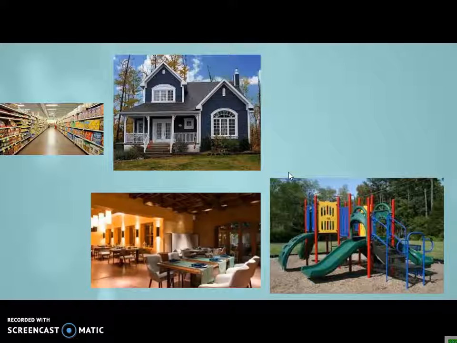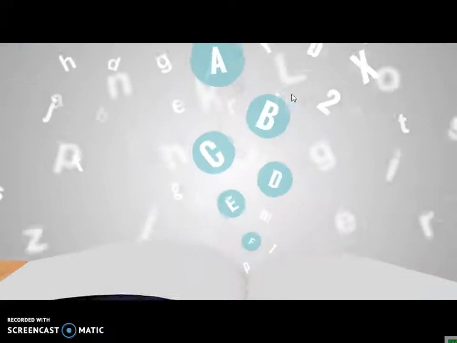We have nouns of persons that labels us, a boy, a girl, mom and dad. We have nouns of animals, labeling the animals we see around us or animals we hear about in a story. Any name of animal is a noun. And the third one, nouns of places. So any labeled place we're talking about, if we're reading a story and you see a name of a place or anywhere you're going to, that is a place, it is a noun. Okay, so let's continue.